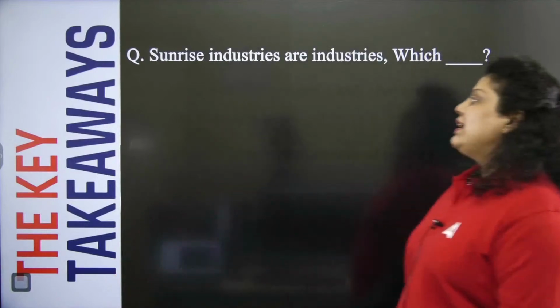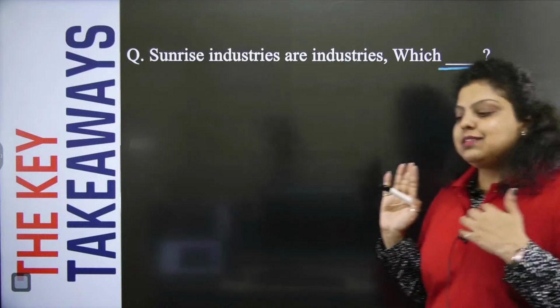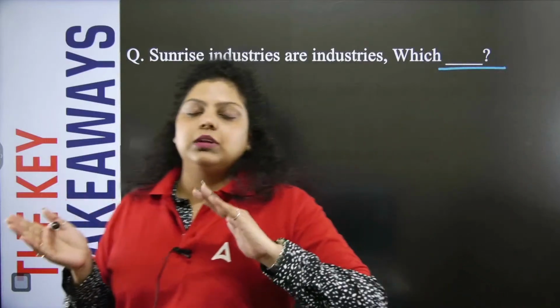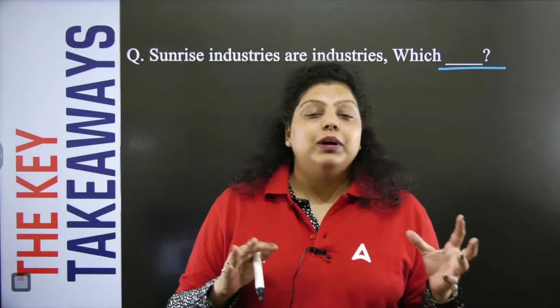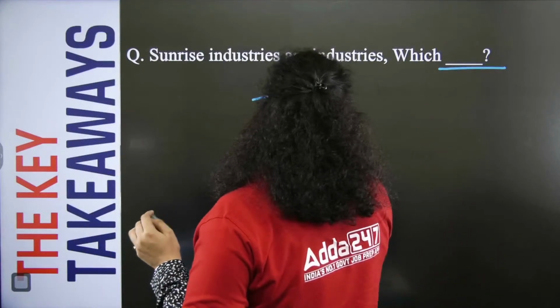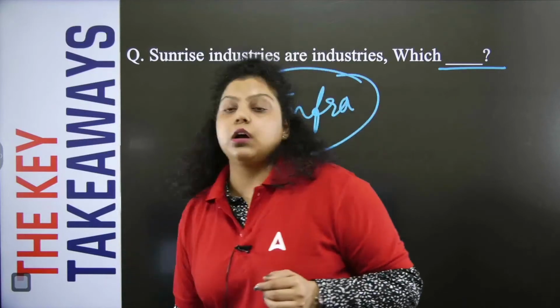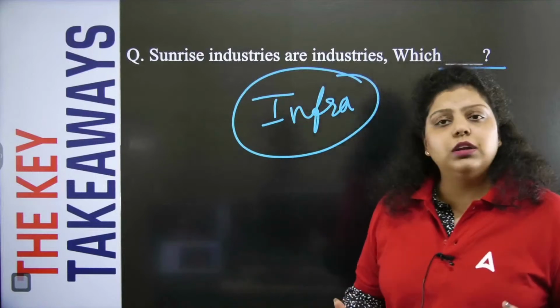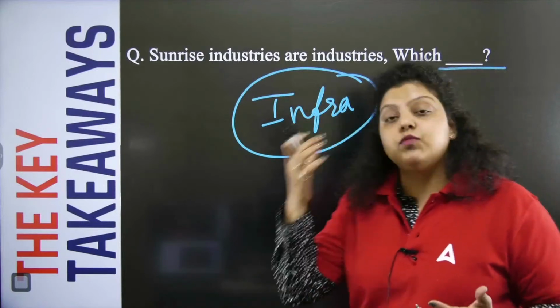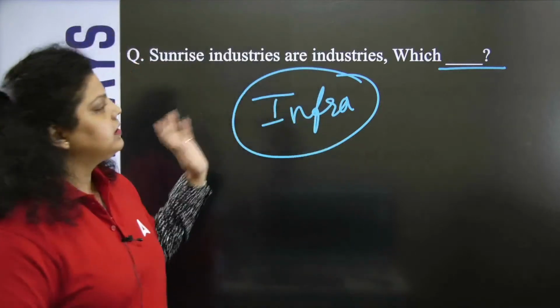Now, sunrise industries are industries which dash. First of all, sunrise industries are related to sunrise sectors. Now, what are sunrise sectors? We have one chapter that is known as infrastructure. So when we talk about infrastructure, we have social infrastructure, hard infrastructure, soft infrastructure, and similarly, we have sunrise sectors here.